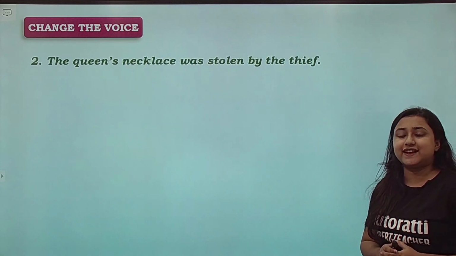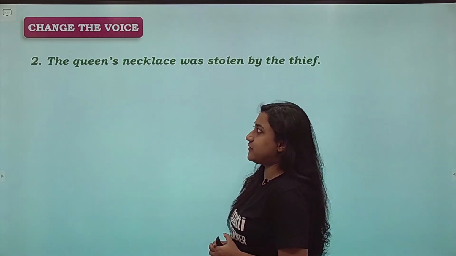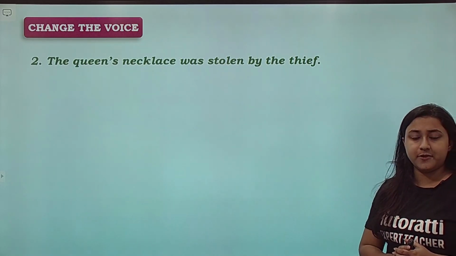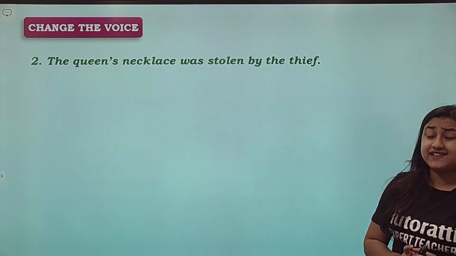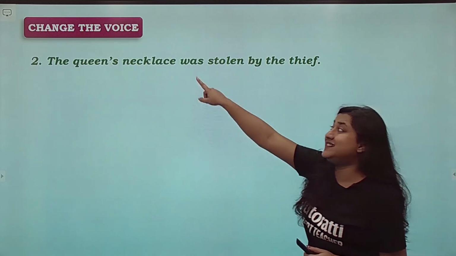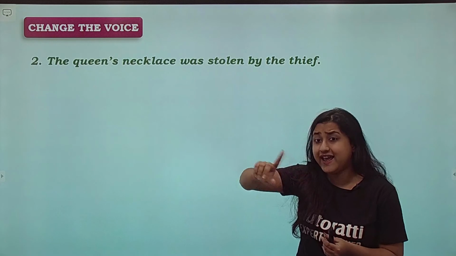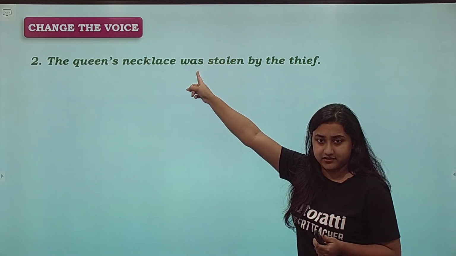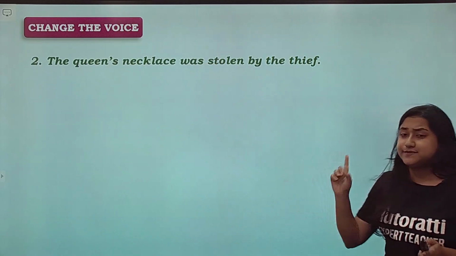The queen's necklace was stolen by the thief. Which is the subject of the sentence? The queen's necklace. Okay. Now, which is the verb? Stolen. Is the subject the doer of the action? Is the queen's necklace stealing something? Was the necklace getting up and stealing by itself? No. The thief was stealing. The necklace was not stealing. So the subject is not doing the action here. So hence it is passive voice.